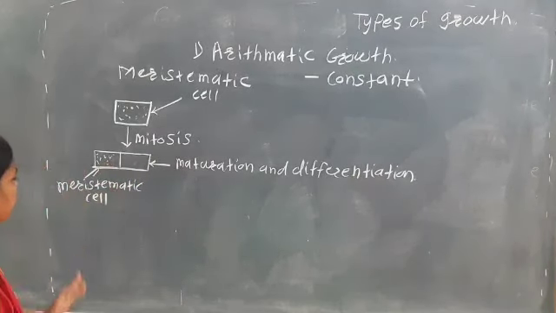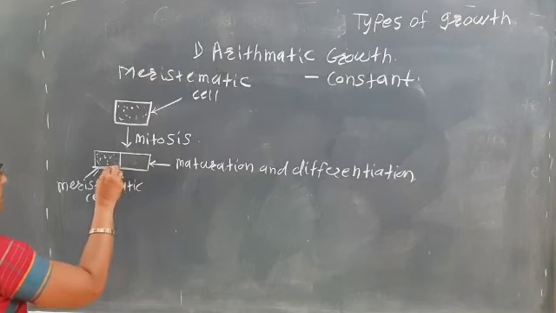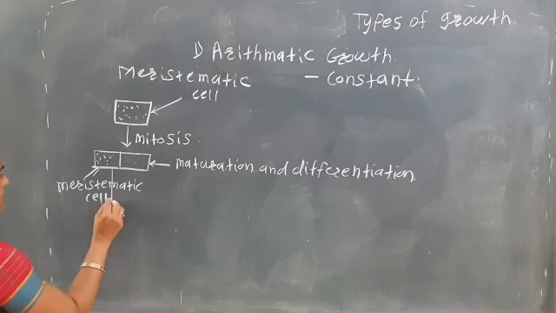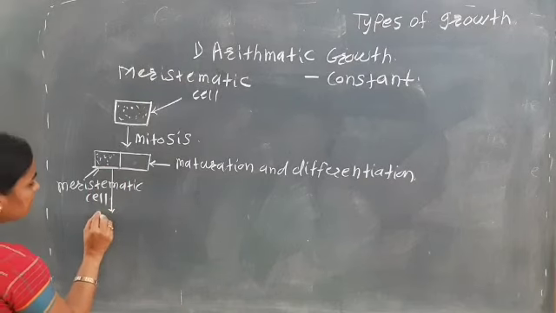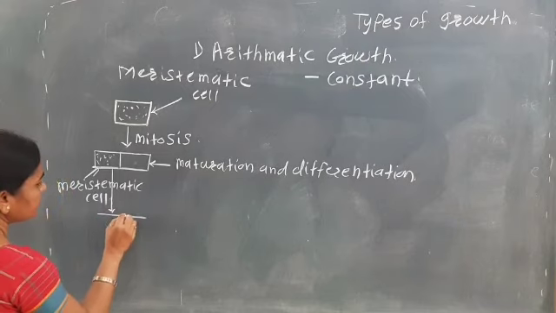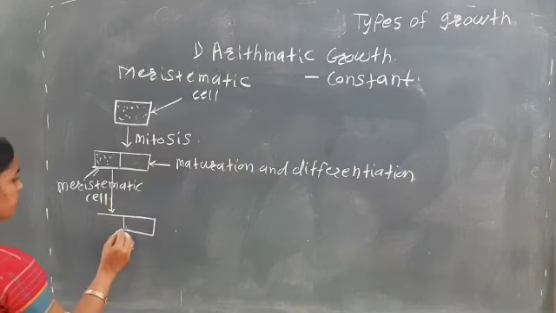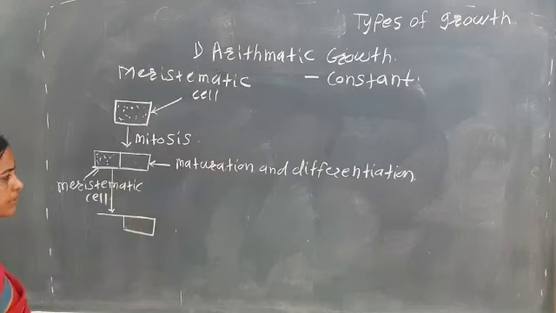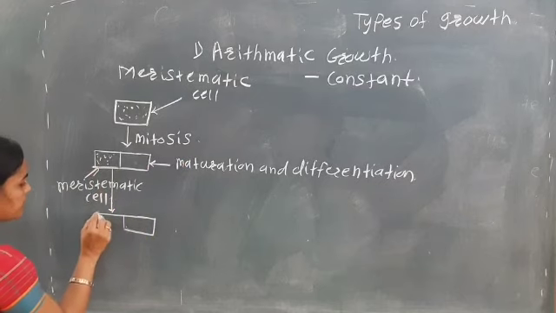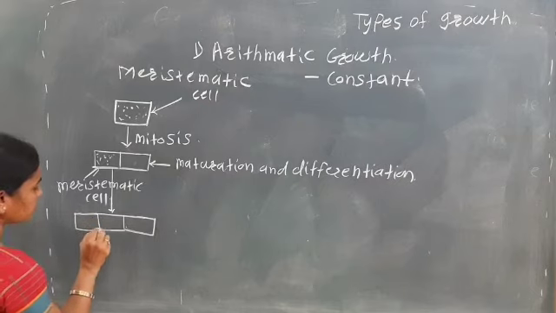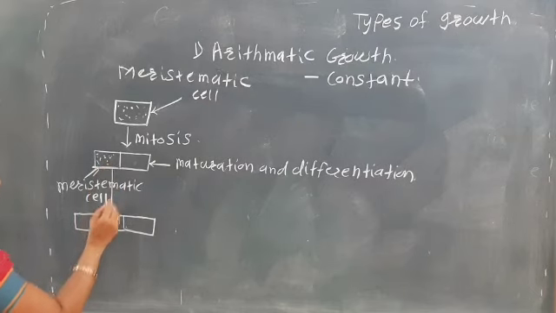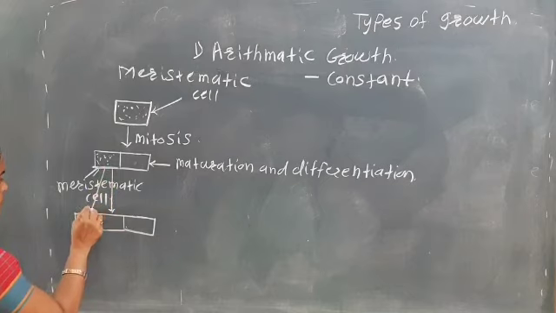Only this meristematic cell again divides into two cells. This is the differentiating cell or the mature cell. Then from this meristematic cell, again two cells are produced.